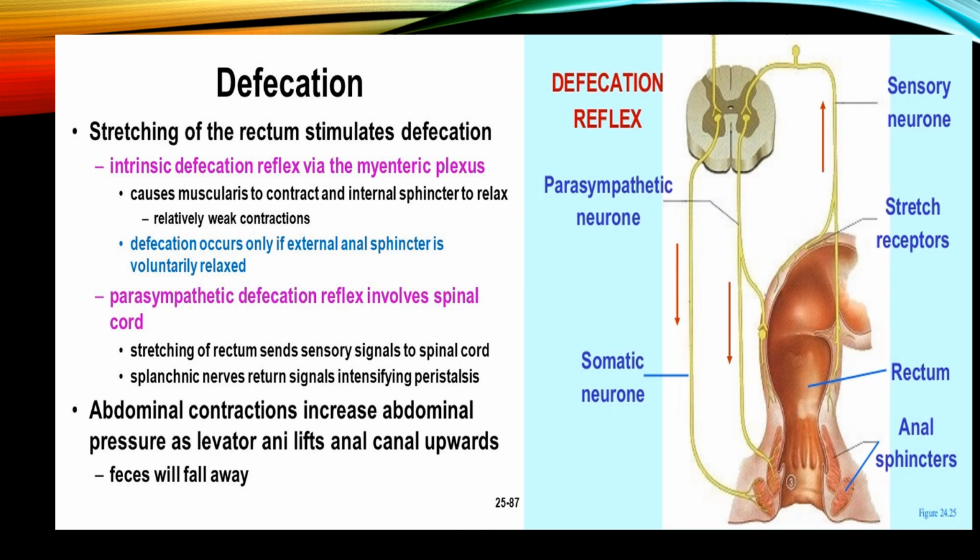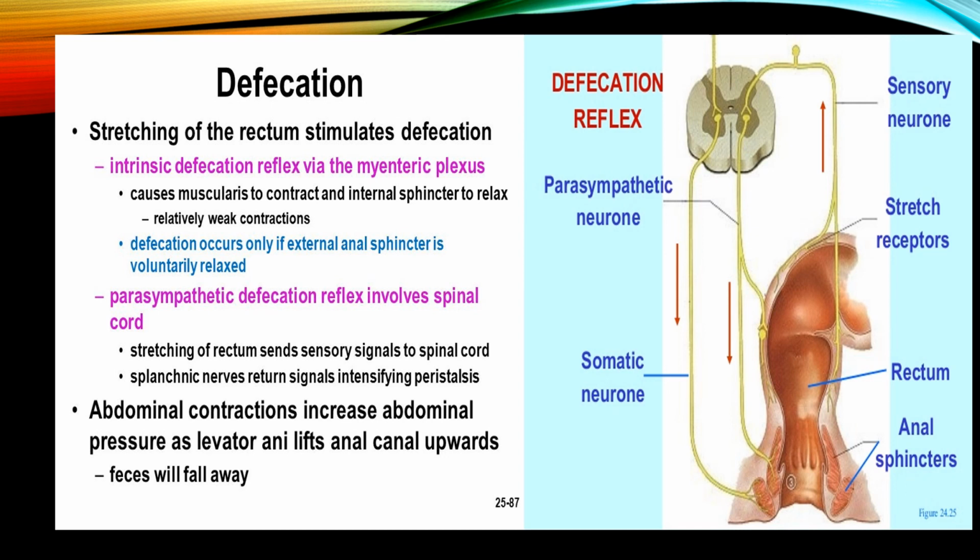There are two types of defecation reflexes: the intrinsic defecation reflex and the parasympathetic defecation reflex. The intrinsic defecation reflex works via the myenteric plexus and causes the muscularis to contract and the internal sphincter to relax. Relatively weak contractions occur, and defecation occurs only if the external anal sphincter is voluntarily relaxed.